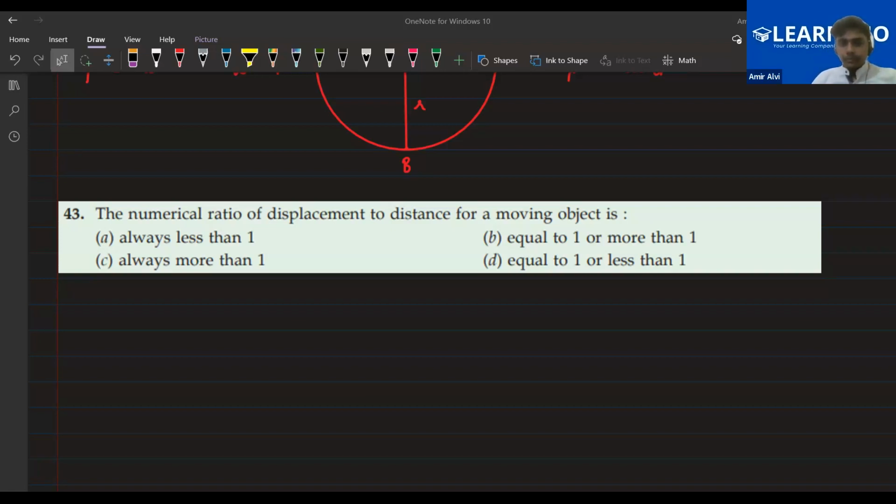Yes, everyone. What is the correct answer?